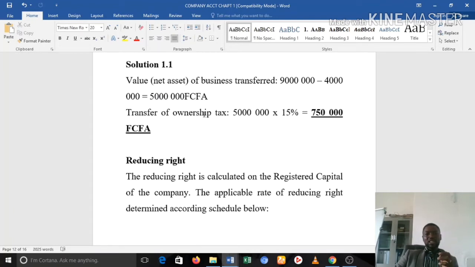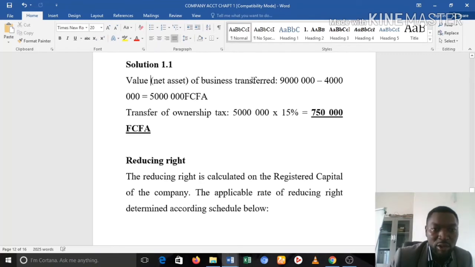So our transfer of ownership tax is therefore 5 million multiplied by 15%, which gives us 750,000. I think that's simple enough for everybody to understand. So you just need to get the real value of the business that is being transferred, and you multiply by the rate, and you have the transfer of ownership tax. Okay, let's look at B for the next case.